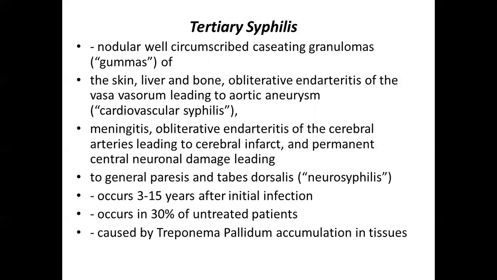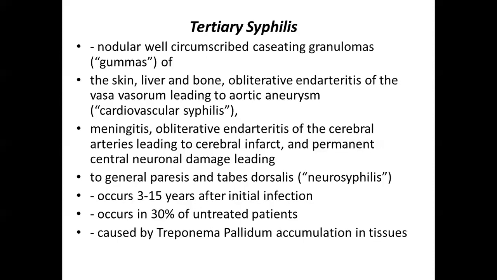Obliterative endarteritis of the vasa vasorum leads to aortic aneurysms, that is cardiovascular syphilis. Gummas are nodule-like, circumscribed granulomas of skin, heart, or liver.